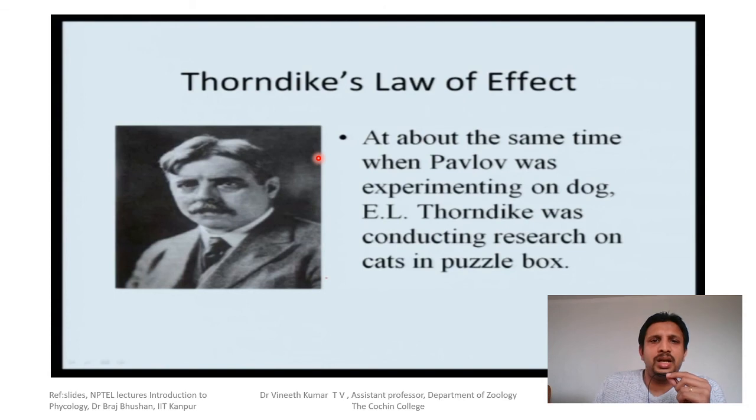So next is the Thorndike experiment, which we will discuss in the next session. This is about the second type of associative learning, which is called operant conditioning. So we'll discuss the Thorndike experiment, which is followed by operant conditioning, in the next session.